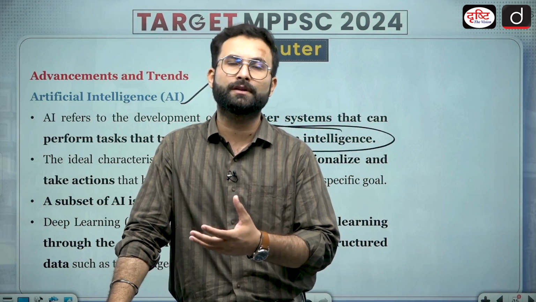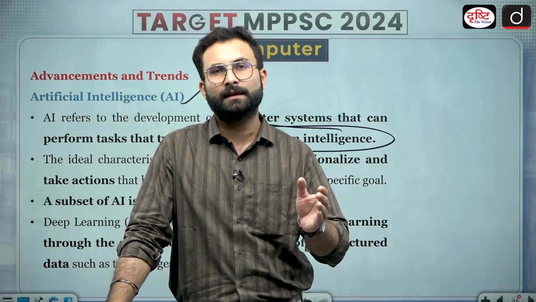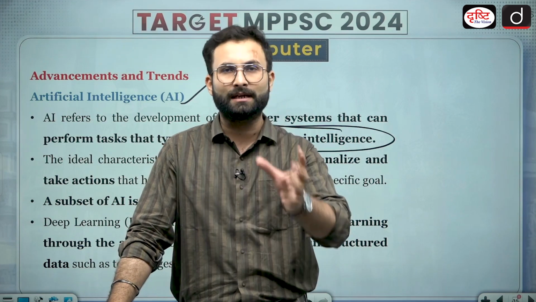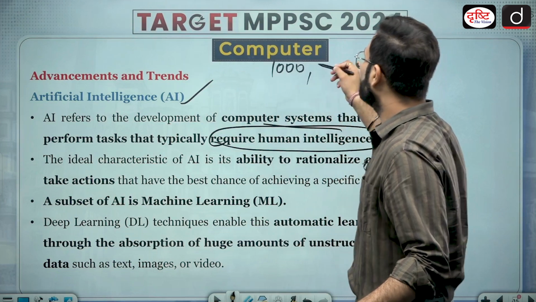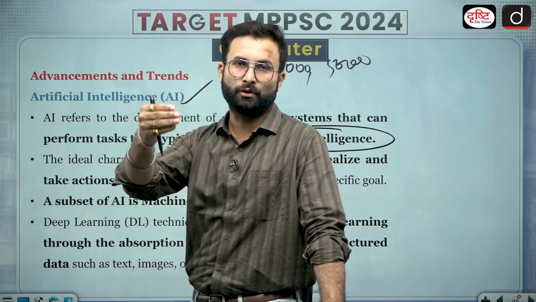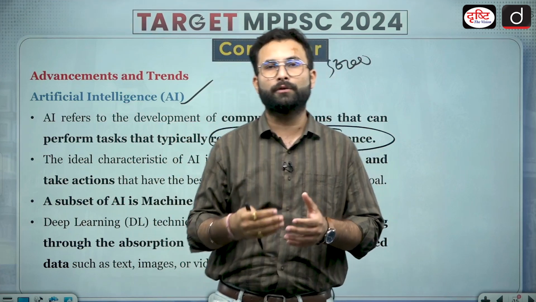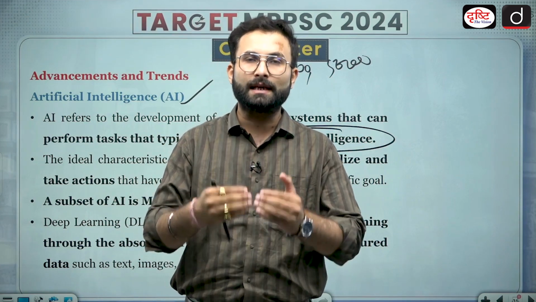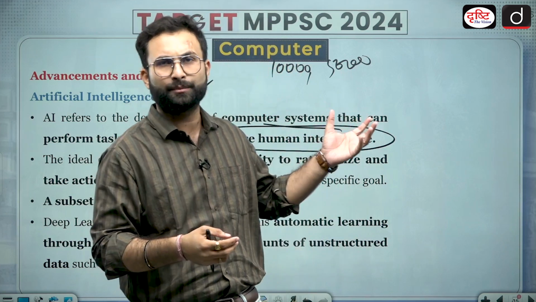Okay, so let's say you are given 10 documents and you have to sort these documents as per the values of the items given in each document. One is having 10,000, second is having 50,000, and so on. Now you have to arrange it in the order of their values. Earlier a computer could not do it because you had to give the data to them, and then certain prompts had to be given. Now this intelligence is imparted to the computer. Okay, so this is the very basic example of artificial intelligence.